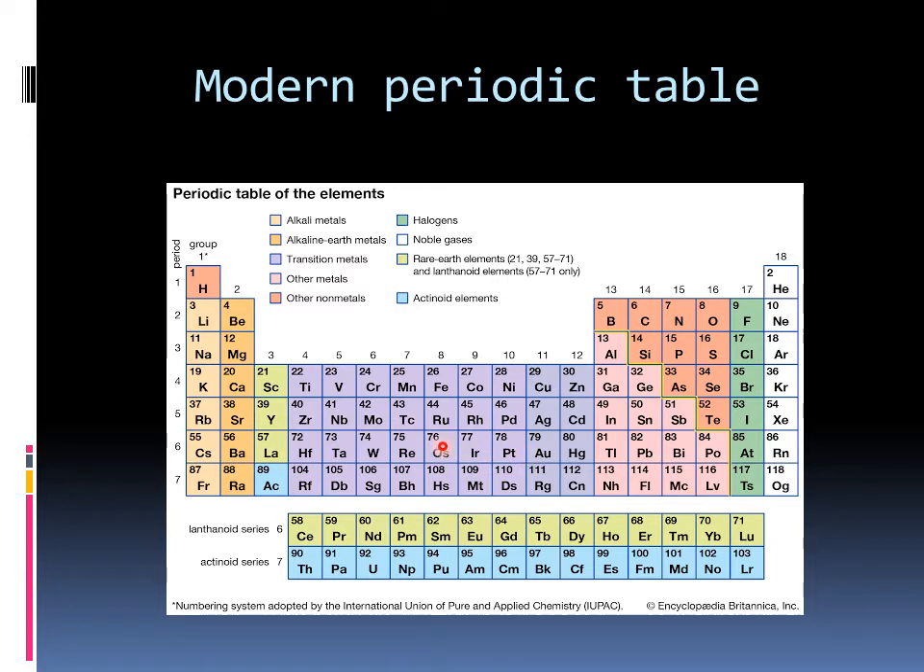Then we can see horizontal rows. Horizontal rows are known as periods. You can see 7 periods here. 1, 2, 3, 4, 5, 6, 7 periods are there.